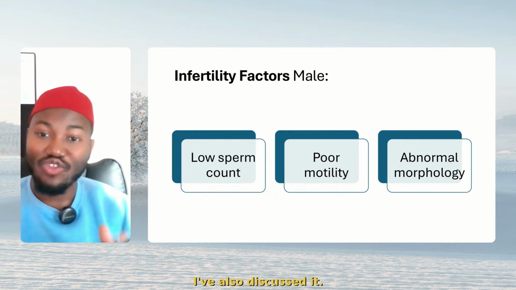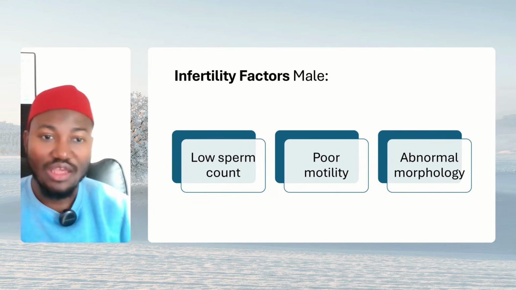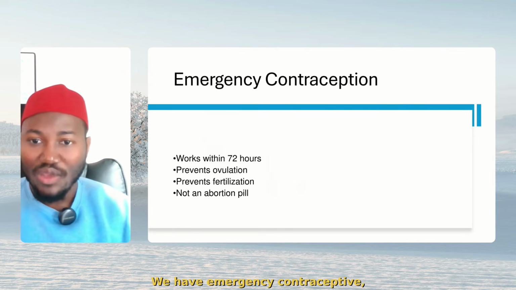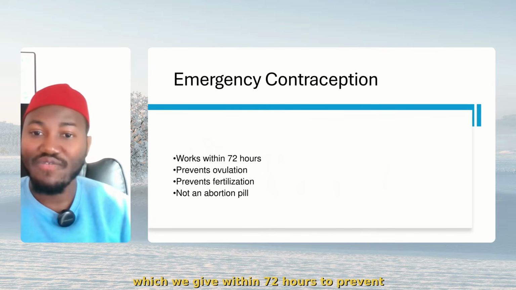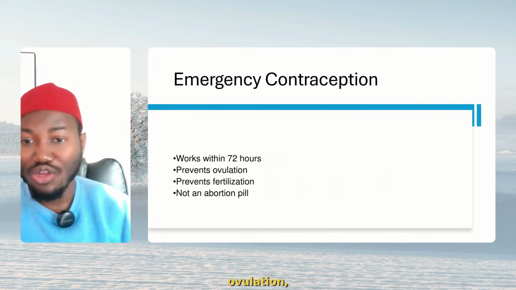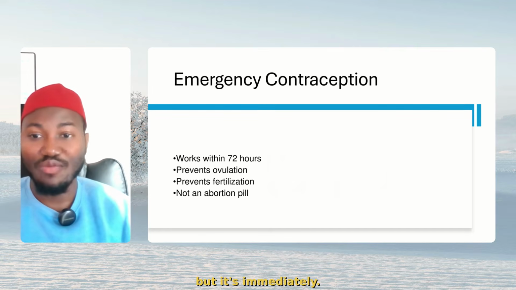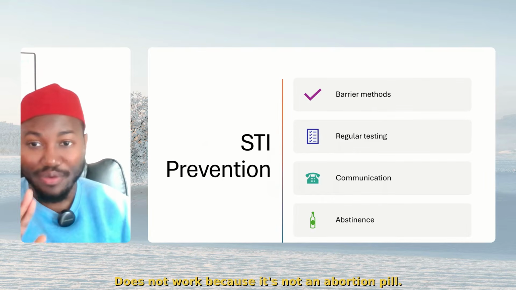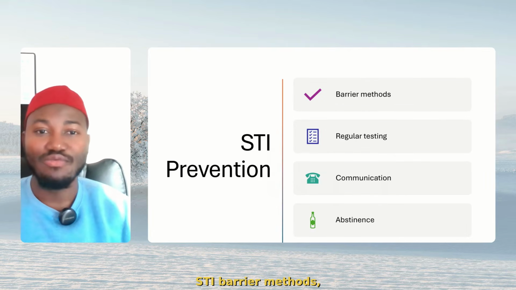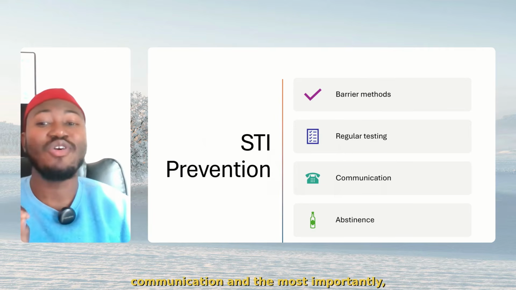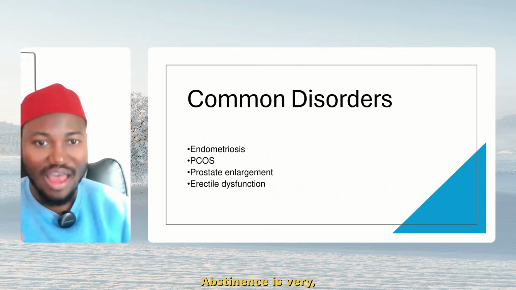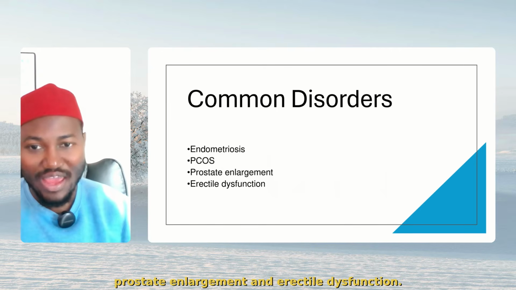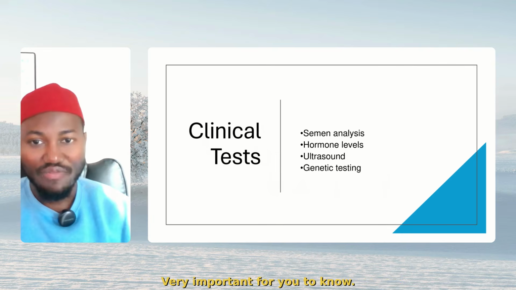Now, when we are talking about infertility, I've also discussed it. It can be low sperm count, poor motility, abnormal morphology. Very, very important for you to know because you will be working in the clinic. We have emergency contraceptives, which we give within 72 hours to prevent ovulation and prevent fertilization. But if it's after implantation, emergency contraceptive does not work because it's not an abortion pill. To prevent STI: barrier methods, regular testing, communication, and most importantly, abstinence. Abstinence is very, very important. We've discussed disorders like endometriosis, PCOS, prostate enlargement, and erectile dysfunction. Very important for you to know.